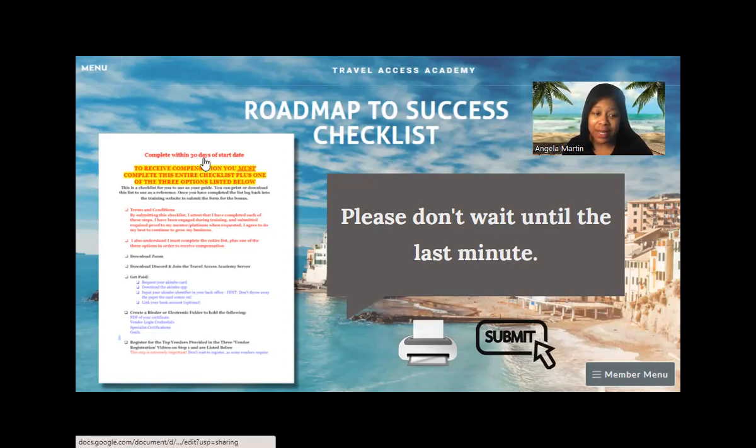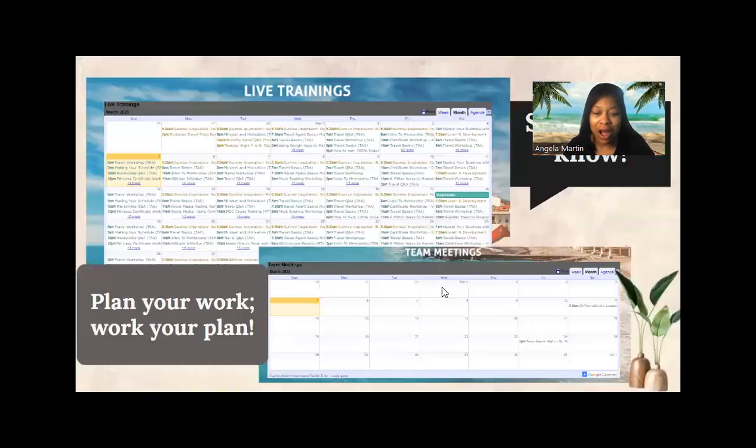Remember, you must complete it within 30 days from your start date. So we don't want you to miss out on that date or forget about it, okay? With that said, we're gonna keep going right along, all right?